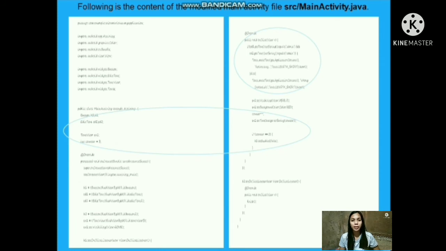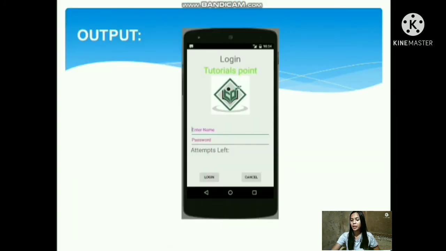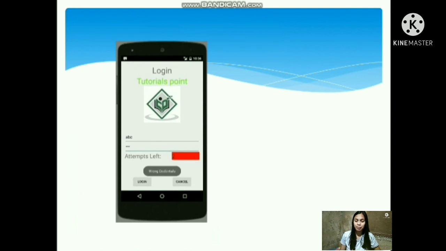If we run this program, it will display the following emulator window. Type anything in the username and password field and then press the login button. If you input the wrong username and password, you will get a failed attempt. And this is shown below. Do this 2 more times and you will see that you have 0 login attempts left and your login button is disabled.